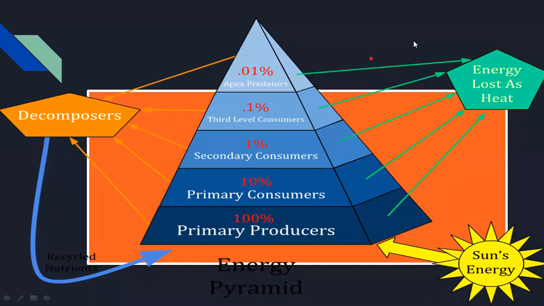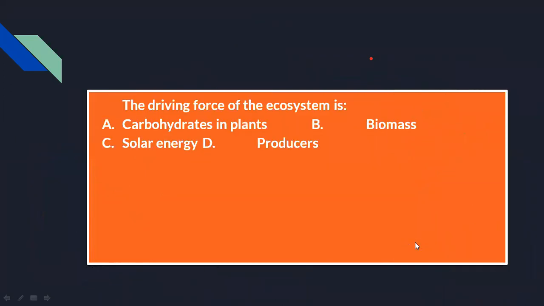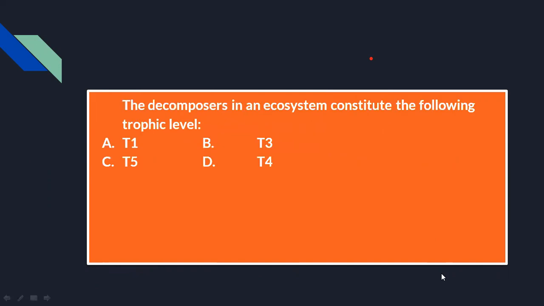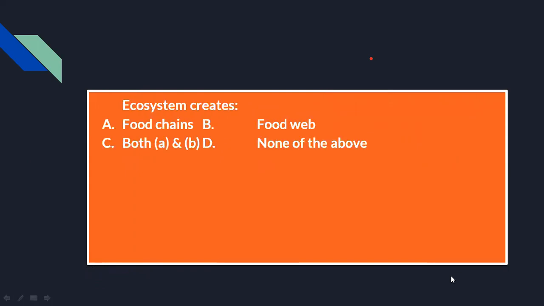Well, coming to the next question. The driving force of the ecosystem is option A, carbohydrates in plants, option B, biomass, option C, solar energy, and option D, producers. Now we see that the sun's energy is the main one, so option C is the correct answer, that is solar energy. Then the decomposers in an ecosystem constitute the following trophic level: T1, T3, T5, T4. So this is the ultimate level, that is T5. Decomposer is at T5.